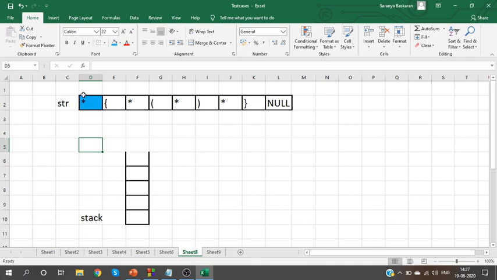The first character itself is a star. What will you do? Whenever you see a star, top of stack plus plus. This is what we'll usually do. When I see a star, I'll increase the count. But here, the first character is a star, which means stack is empty. In an empty stack, I can't increase the count, right?